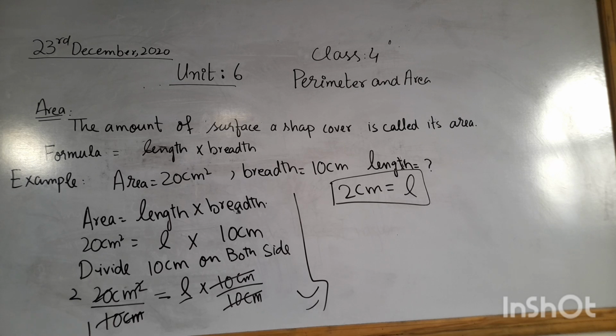Are you getting my point? Good. So now tell me class, what have we learned in today's lesson about area, about perimeter? Tell me class, what is perimeter? Good. Perimeter is the boundary of the closed shape. And tell me class, what is the area? Tell me Vasit, what is the area? The amount of surface a shape covers is called its area.